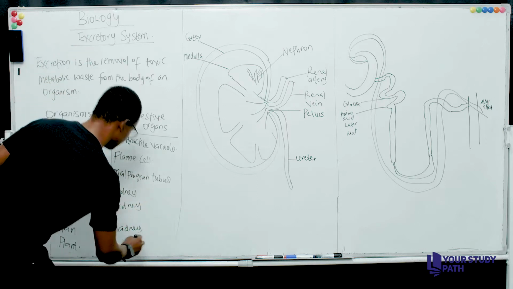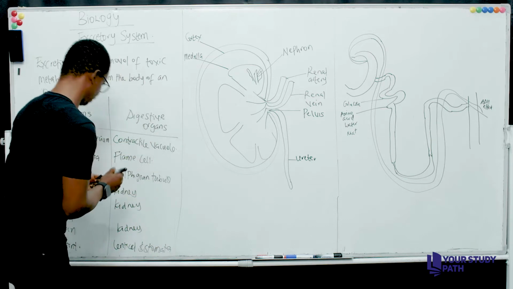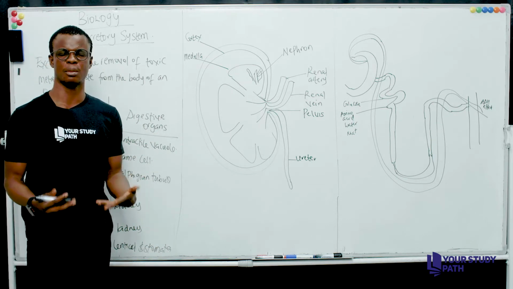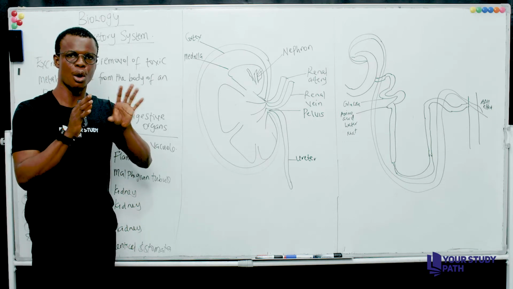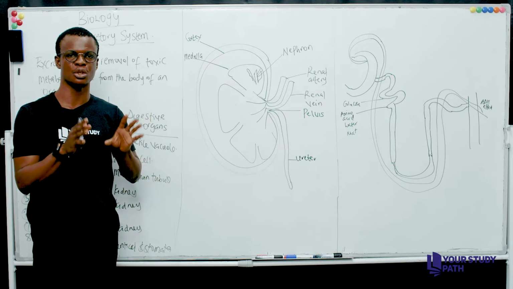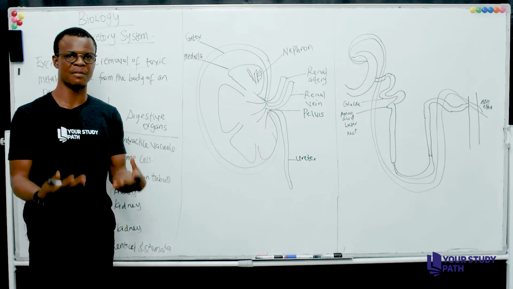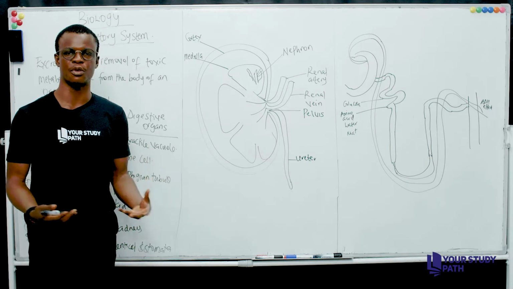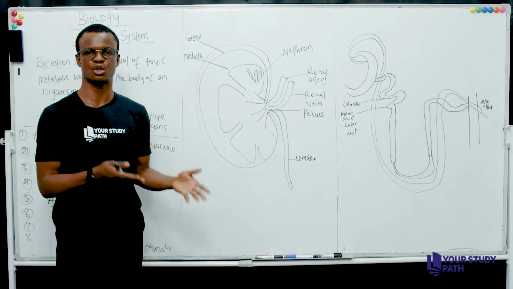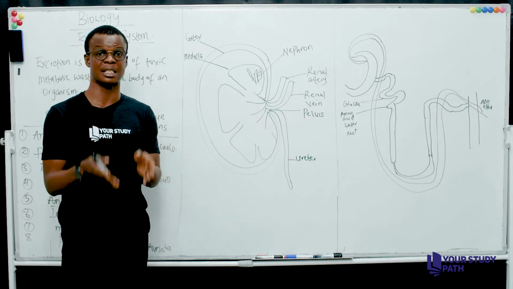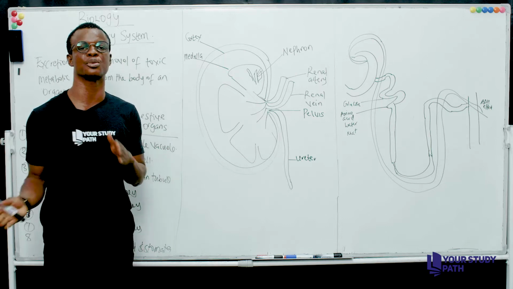Then we have plants. For plants, we have lenticels and stomata. The lenticels and stomata in plants are not specialized organs. Like I mentioned earlier, plants do not have specialized organs the way animals have specialized organs. So plants don't have any specialized organ that is responsible for removal of waste materials in their body. The stomata is attached to the leaf, and the lenticel is attached to the what? To the stem.